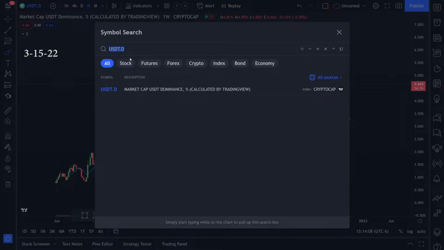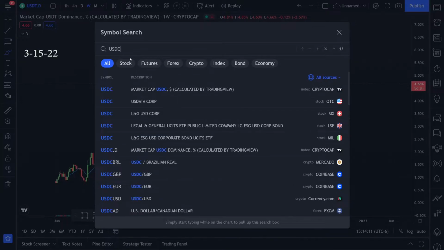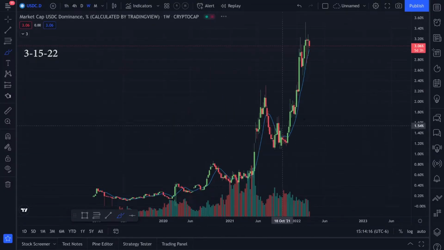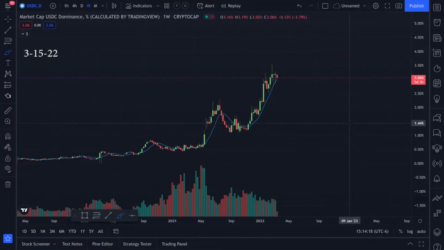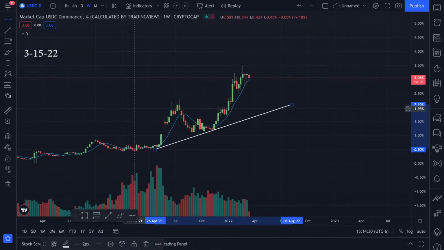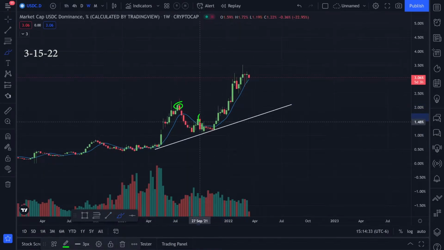So let's go ahead and find the USDC coin, and we have the dominance chart right here, which is the USDC dominance. And as you can see on this chart, we also have this movement upwards, and it actually looks way better than the Tether coin. So we have support right here, support right here. Let's go ahead and do this uptrend like this. We had resistance right here and resistance right here, giving me this downtrend, something like this. We actually broke this trend line going to the upside, and ever since then the USDC has been going up.